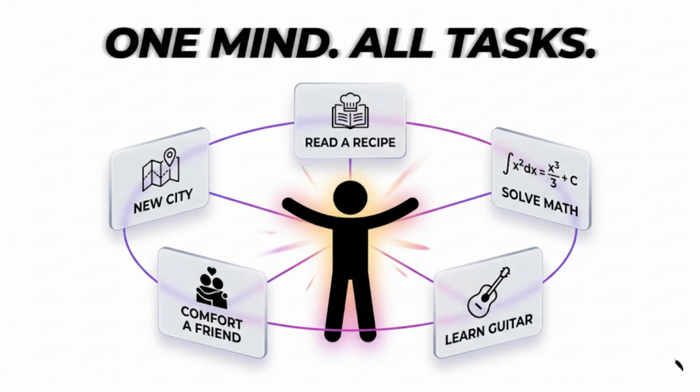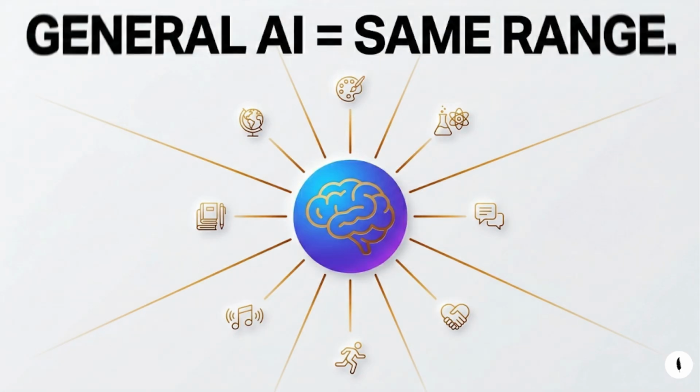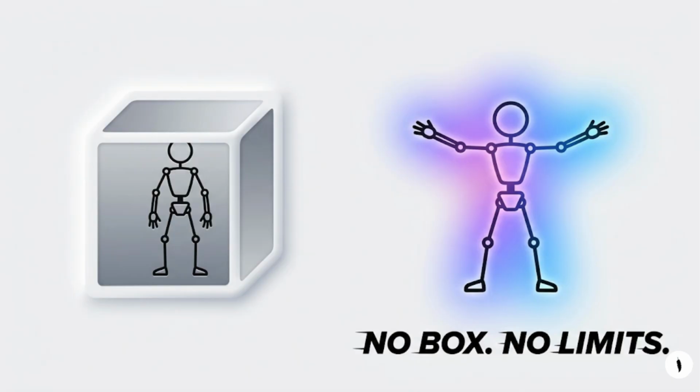General AI. Imagine you can read a recipe, solve a math problem, learn guitar, comfort a friend, and adapt to a new city without being redesigned each time. Human intelligence works across many areas. General AI refers to artificial intelligence that could do the same. It would understand, reason, learn, and apply knowledge across different tasks instead of staying limited to one field. Unlike narrow AI, it would adapt broadly like a human mind.